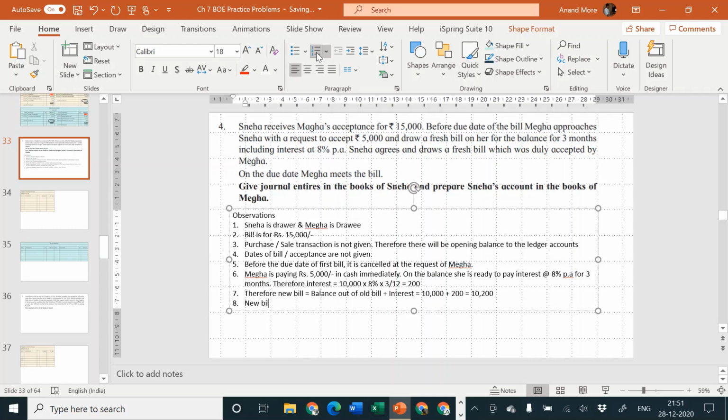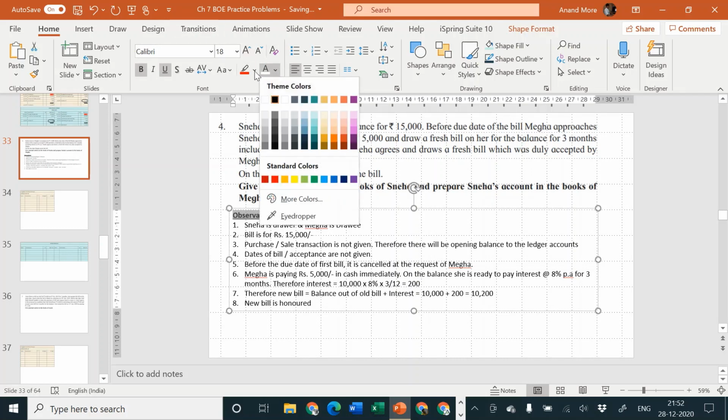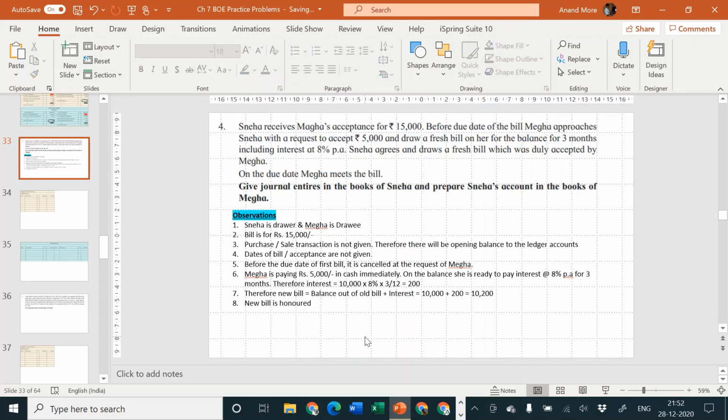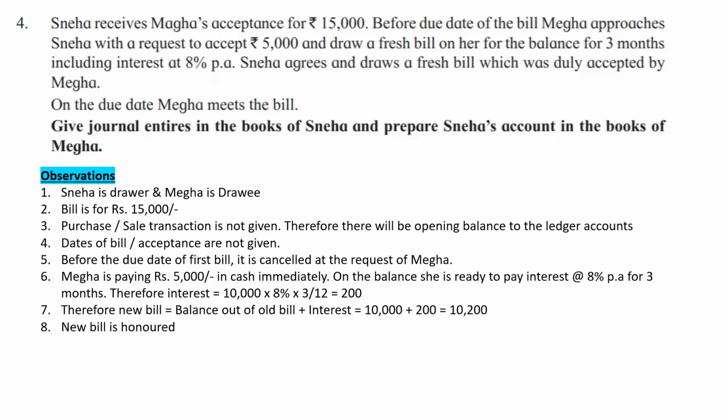So these are the different observations which we can consider. Let me add the highlight color. These are the observations. If you want, you can write down the observations. These are only for us, not for the examination. Pause the video, write down the observations, and let us go ahead. Let us consider the next point now.